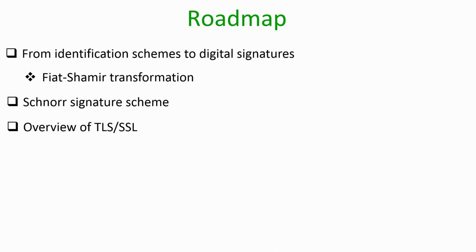The plan for this lecture is as follows. In this lecture we will discuss a very powerful transformation or heuristic which we call the Fiat-Shamir heuristic, which allows us to obtain digital signature schemes from any secure identification scheme. Then we will see how to apply this transformation to the Schnorr signature scheme to obtain a digital signature scheme based on the discrete log assumption. And finally, we will see an overview of the TLS and SSL protocols.